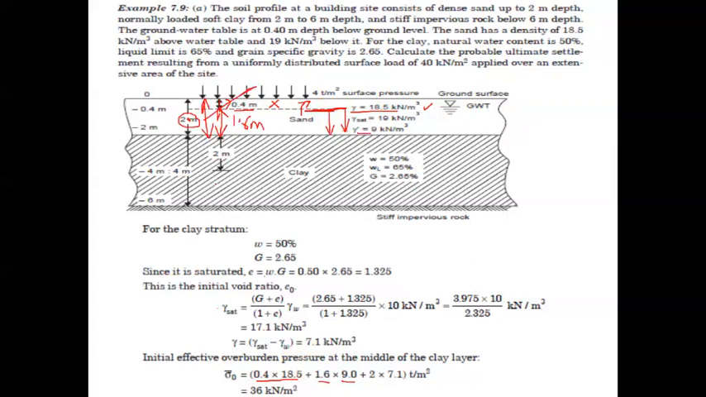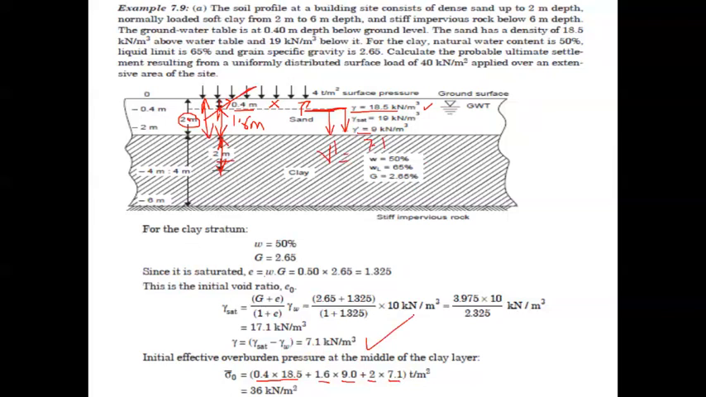Similarly, for the remaining portion up to midway, the mid layer, we have to continue our calculation. So it is 2 meter, which is written over here, into 7.1. The 7.1 is the gamma dash value which was calculated here, 7.1 kilonewton per meter cube.